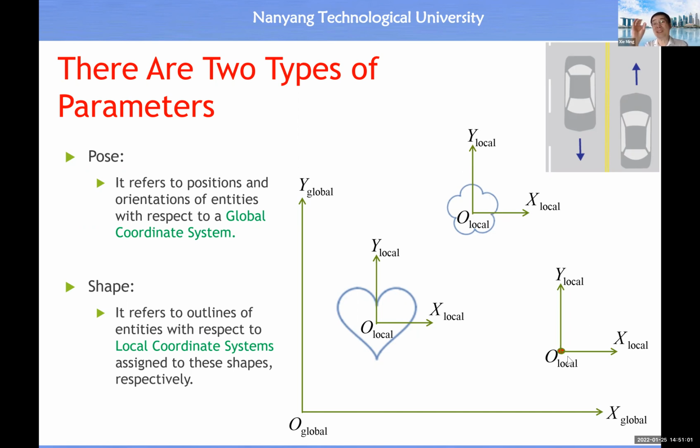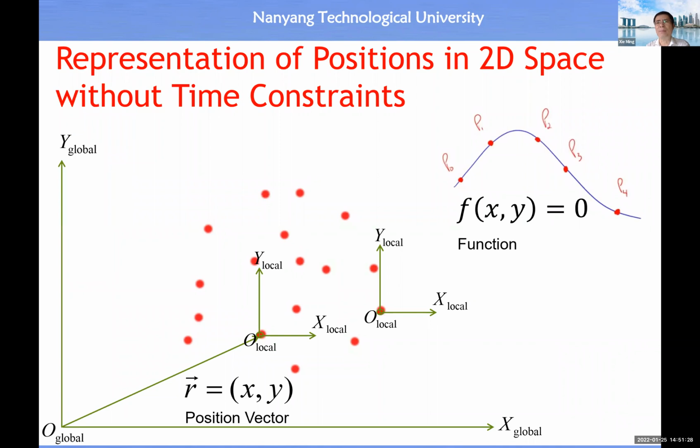And even with a single point, we can also assign a local coordinate system to it, right? So in this case, the description of a shape occurs inside the local coordinate system, and the description of the pose occurs inside the global coordinate system. Okay, so make your mind clear about the way to describe these two types of parameter. Now I'm going to show you some examples, and then you will remember.